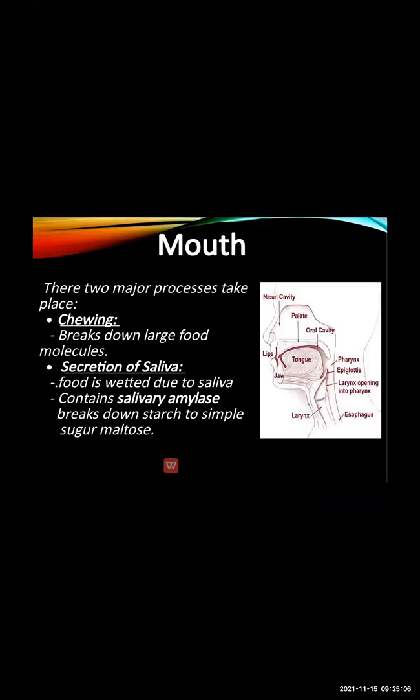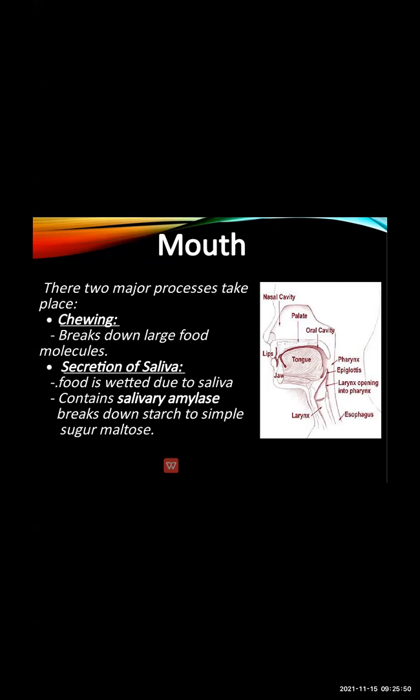First of all, the digestion of food begins in our mouth. Where does the digestion process begin? First, it begins in our mouth. Whatever food you are chewing with the help of teeth, the large food particles are broken down into small particles with the help of saliva. Now, saliva contains which enzyme? Salivary amylase. What does this enzyme do? It breaks down the food you have eaten into a simple sugar known as maltose.